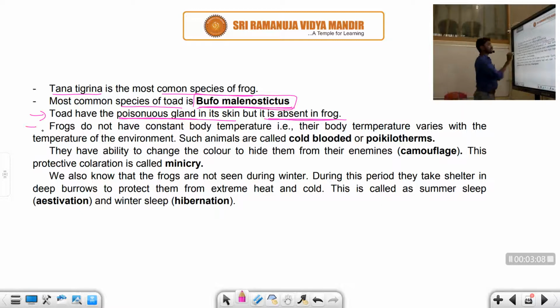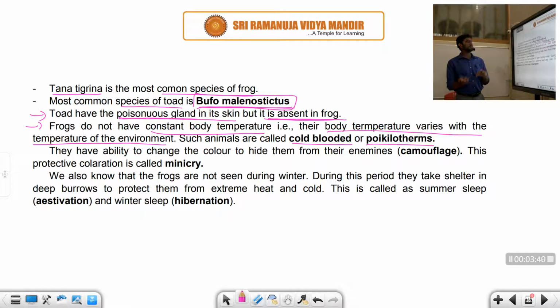Next, let us talk about the frog. The frog does not have a constant body temperature. That's why we call it what? A cold-blooded animal or poikilothermic animal. Why is the body temperature not constant? The body temperature varies with the temperature of the surroundings or environment. For example, a frog's body temperature may be 20 degrees C while the environment is different.